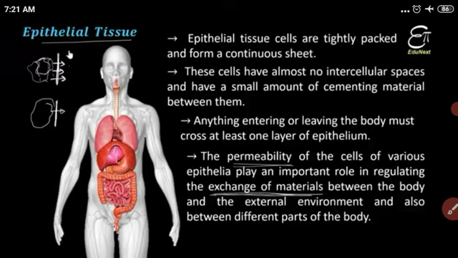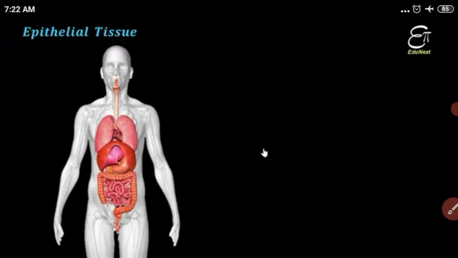Got it, students? Epithelial tissue is closely packed but it has permeability. This permeability allows exchange of material between the body and the external environment, and between different parts of the body. Like I told you, blood vessels transport nutrients from the blood vessel to each cell. Understood? Permeability and exchange of material is a very important characteristic.